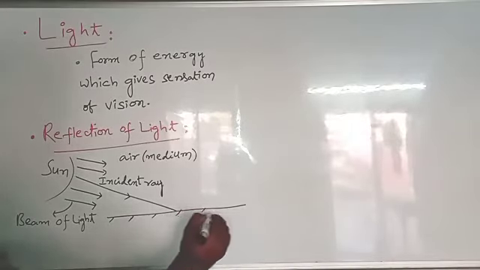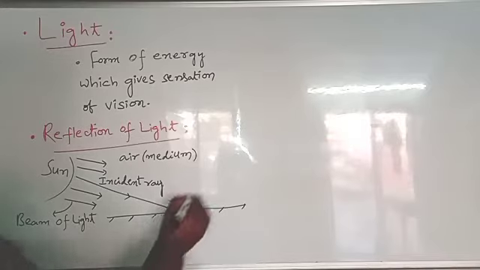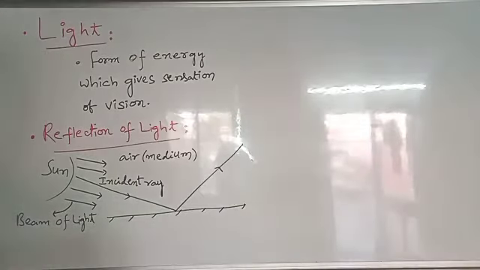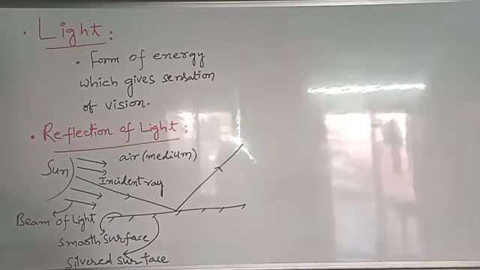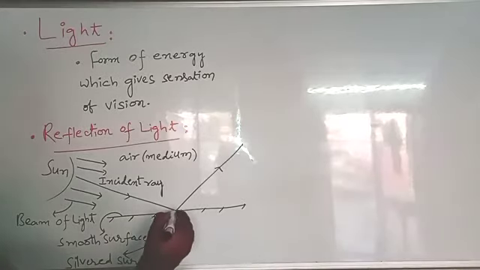Let us take this smooth surface, and the back surface is a silvered surface. This incident ray is getting reflected into the same medium. Here this is called the smooth surface. Smooth surface means a reflecting surface. When light falls on the surface, it gets reflected. The back side of the smooth surface is called the silvered surface. This silvered surface acts as an opaque substance, that means it doesn't allow the light rays.